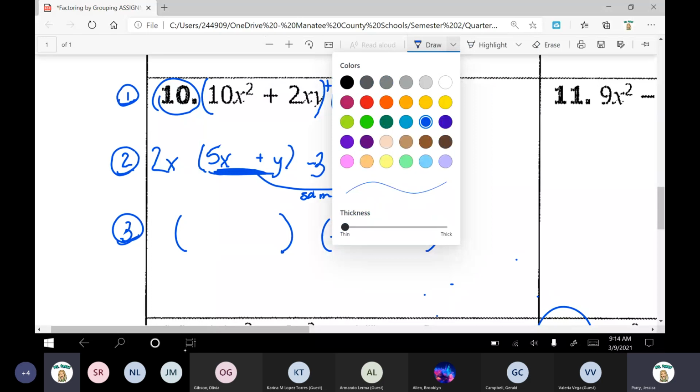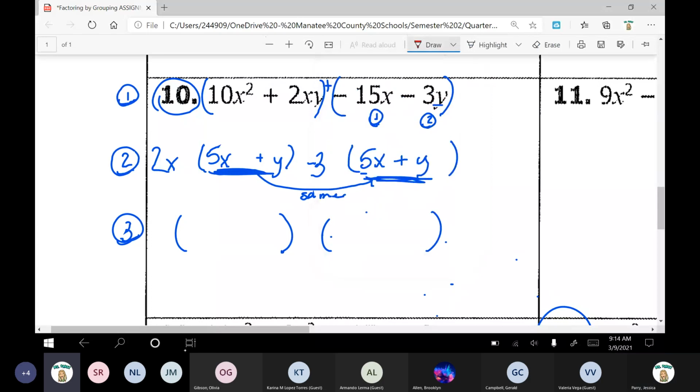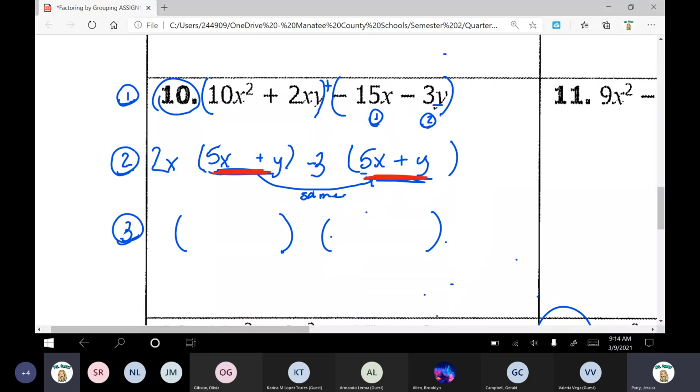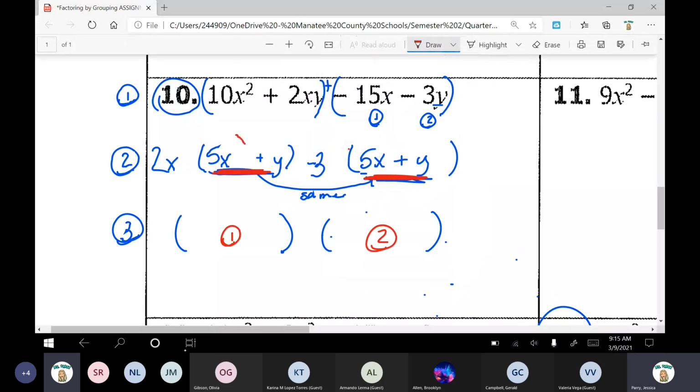This 5x plus y is your common binomial. From our notes yesterday, where did I put the common binomial? In the first set of parentheses or the second set of parentheses? For the final answer. Where did we end up putting the common binomial when we factored it out?